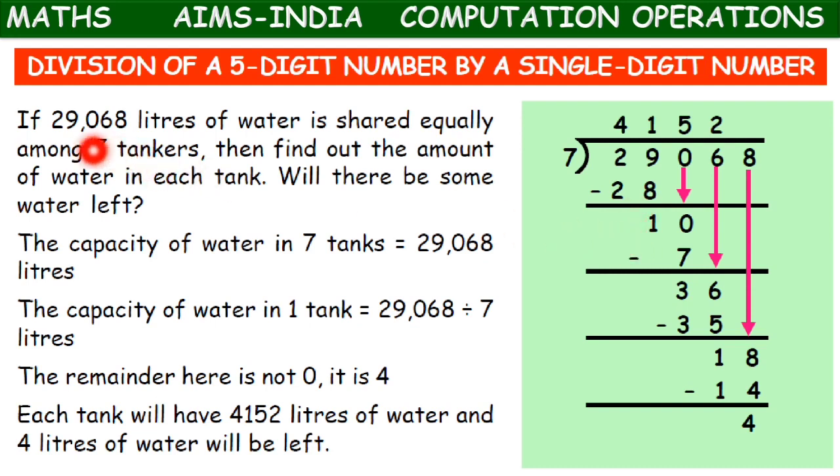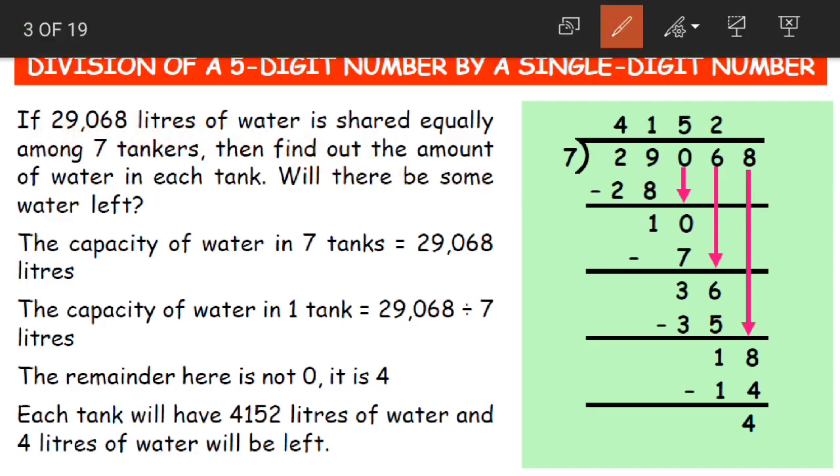What is the question given here? If 29,068 liters of water is shared equally among 7 tankers, then find out what will be the amount of water left in each tank. Will there be some water left? See again children, what are they saying? Shared equally. This 29,068 liters of water is shared equally. When the question comes about sharing equally, then we should understand that we have to divide. Divide what? We are given two numbers here, 29,068 and 7.